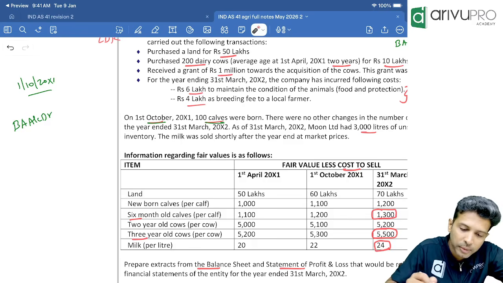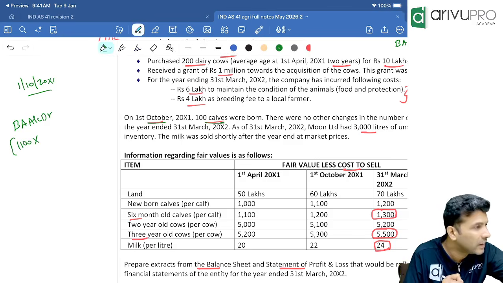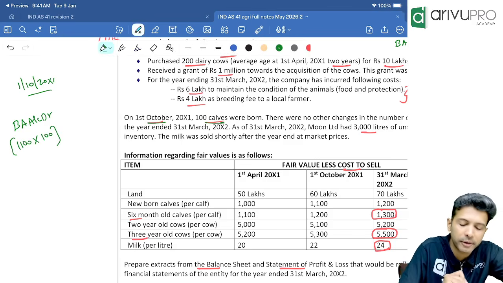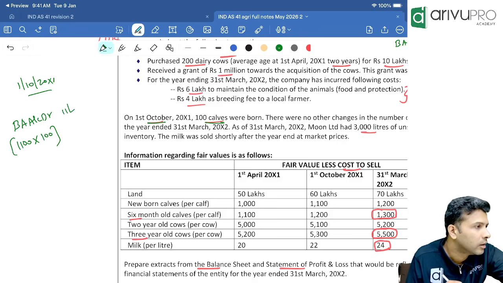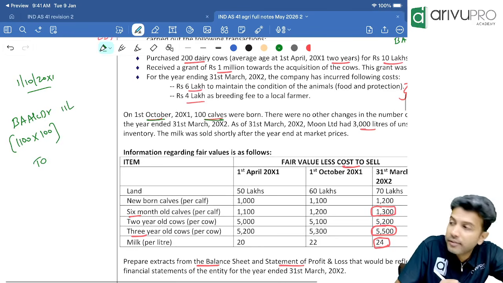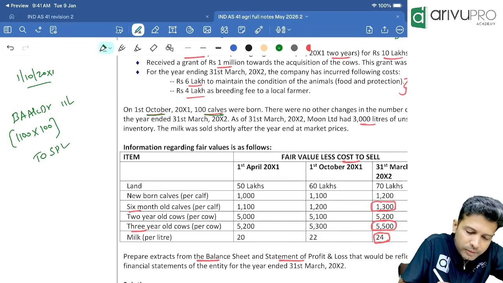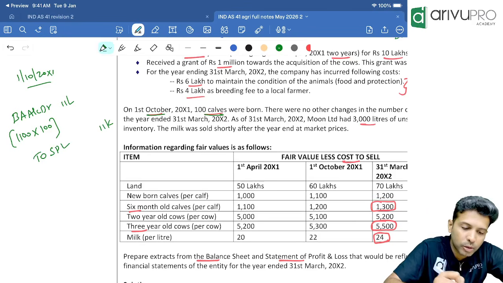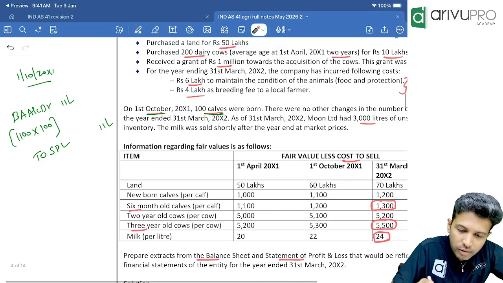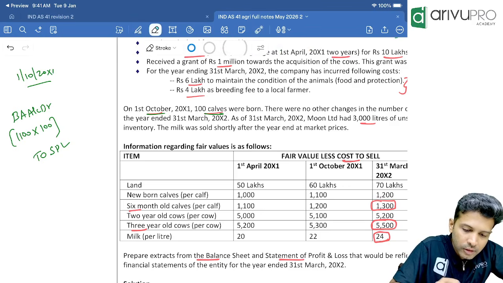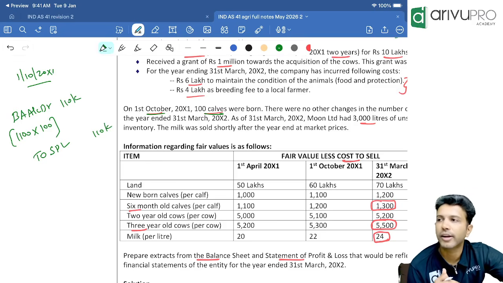Correct? That means what entry you will pass? 1100 is the fair value less cost to sell of one calf. One calf was born or 100? 100. That means biological asset debit how much? 11 lakh. Clear? Can I write bank? Did we pay any money for this, or is it a natural process? So directly you will credit SPL, 1 lakh 10,000. Okay, my bad, 1 lakh 10,000 is the amount. That's the journal entry you will pass on 1st October.